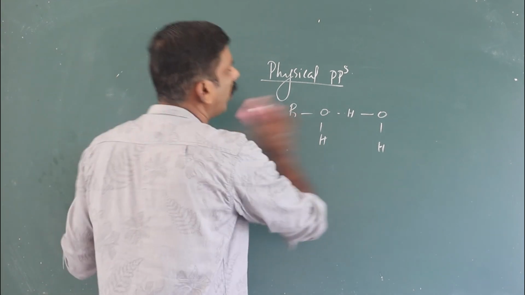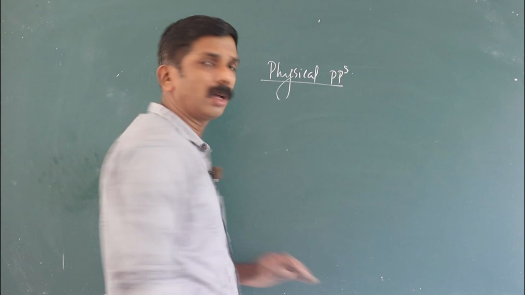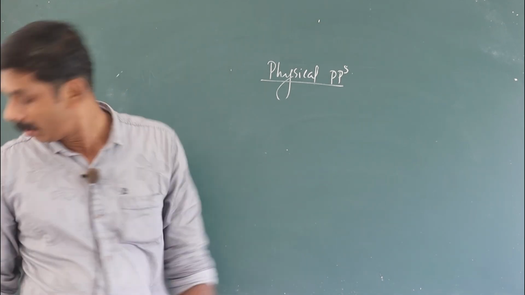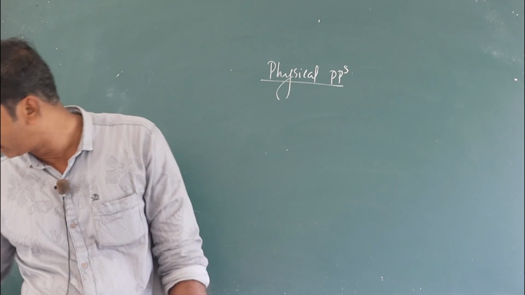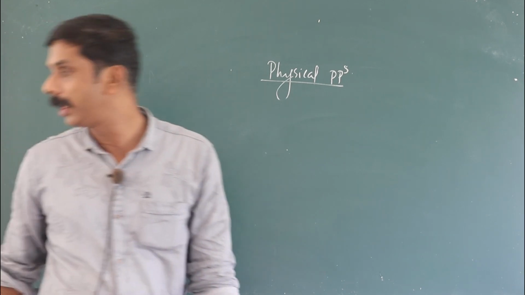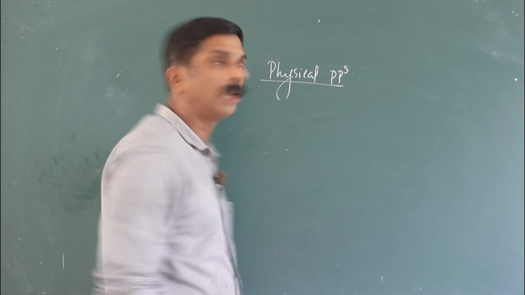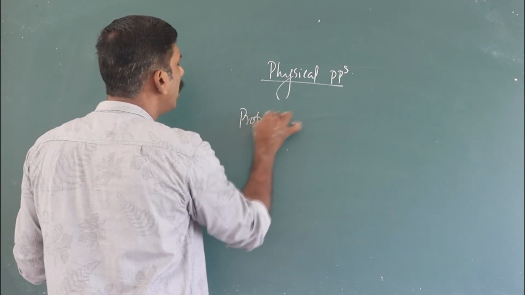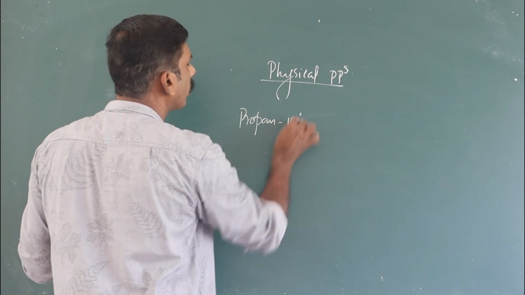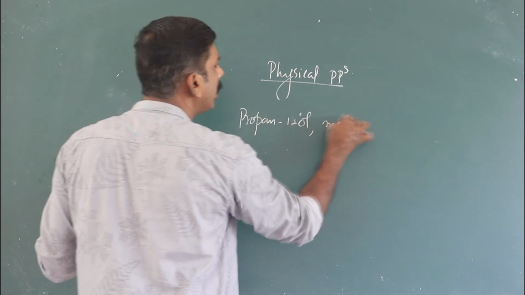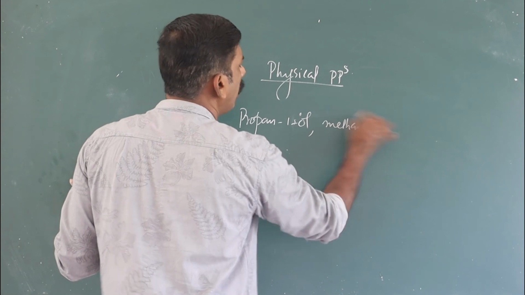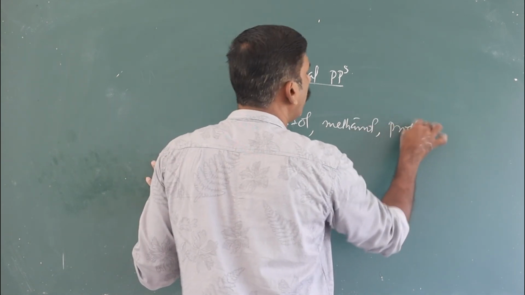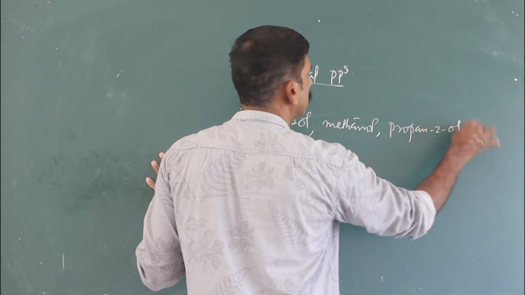Once more, the boiling point of alcohols and phenol increases with the increase in molecular mass. But in the case of alcohol, the boiling point decreases with increase in branching, because as branching increases, surface area decreases, van der Waals force decreases, therefore boiling point decreases.